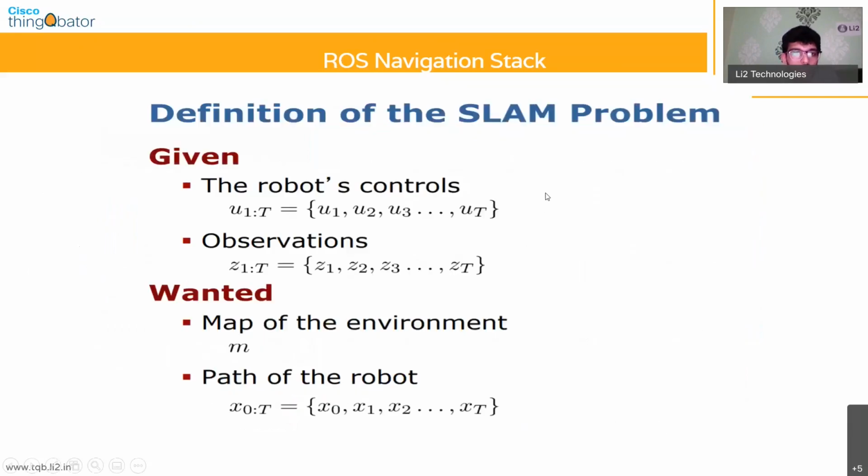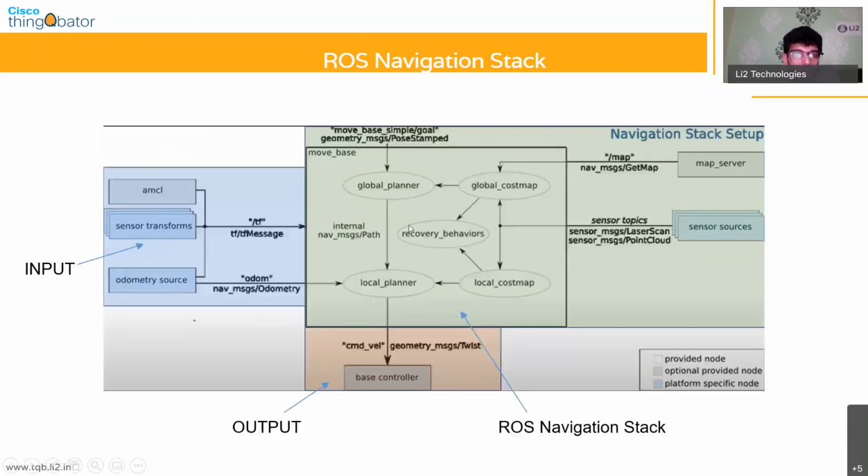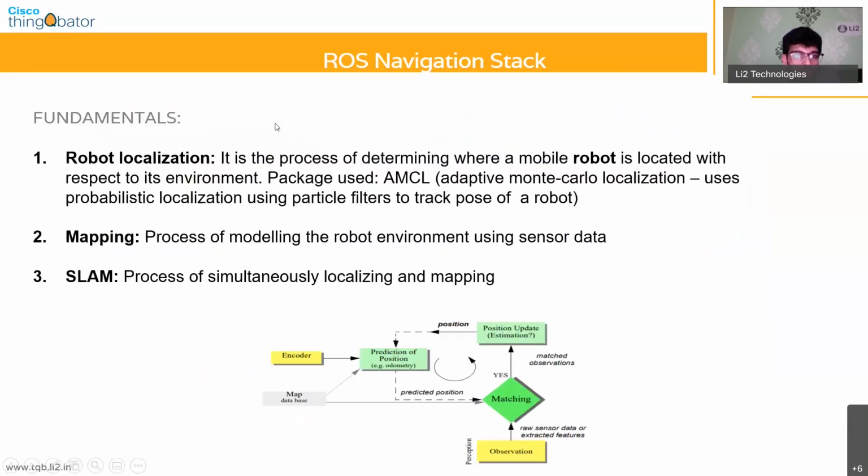Right. So before we move on, I'll just summarize what we just spoke about. For a robot to navigate autonomously, there needs to be information about where it is in the particular environment. You need to know what the environment looks like, and the package used for knowing where it is in the environment is called AMCL, which stands for Adaptive Monte Carlo Localization. And then the process of modeling the environment using the sensor data is called the mapping process.